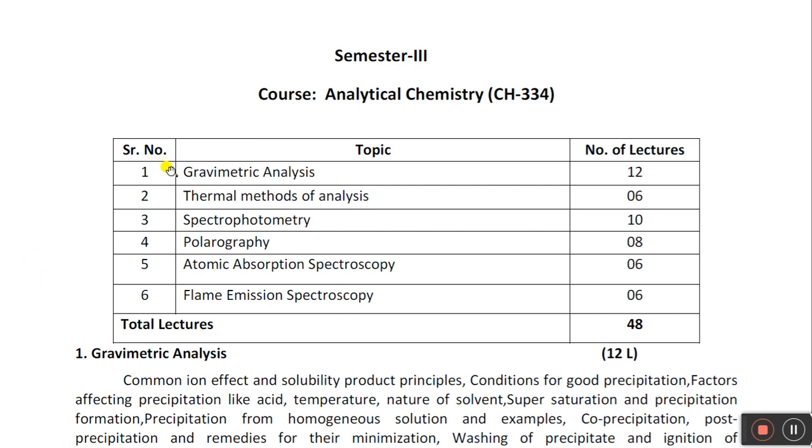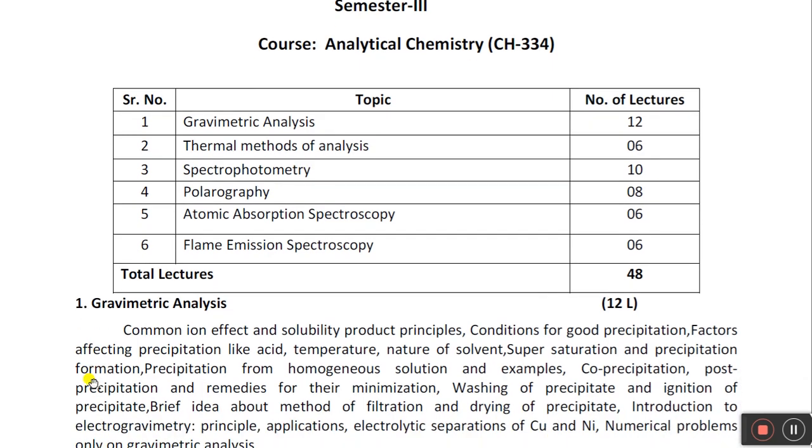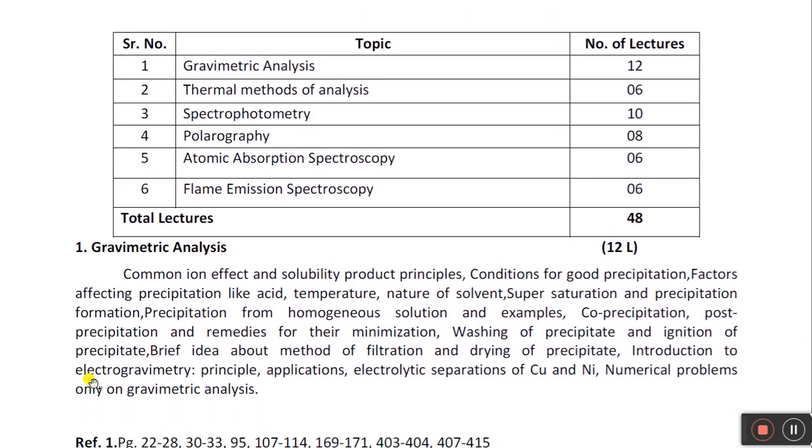So gravimetric analysis is mainly concerned with precipitation techniques. In this chapter we are going to learn what is meant by precipitation, co-precipitation, and what are the factors which affect the precipitation process. Okay, the conditions for precipitation, and how to minimize co-precipitation, which means during precipitation the impurities get adsorbed on the precipitate molecules, so impurities also get precipitated. Such a process is called co-precipitation.